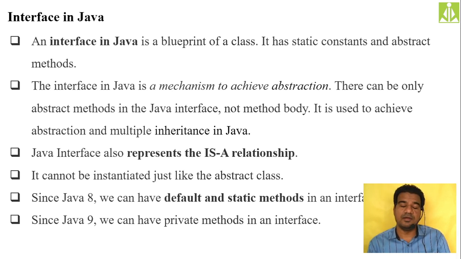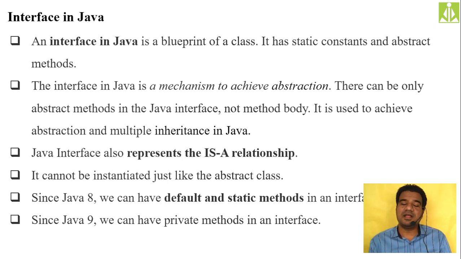So if you are implementing a class from an interface, what that class must do will be imposed by the interface, because whatever methods we declare inside the interface must be implemented by the class.